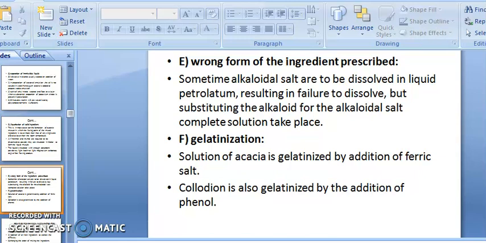Gelatinization. Solution of acacia is gelatinized by addition of ferric salt. When the solution of acacia gets gelatinized or forms a gel when you add the ferric salt to it. Collodion is also gelatinized by addition of phenol. In collodion, when you add the phenol, it leads to the formation of your gel, that is a gel dosage form.